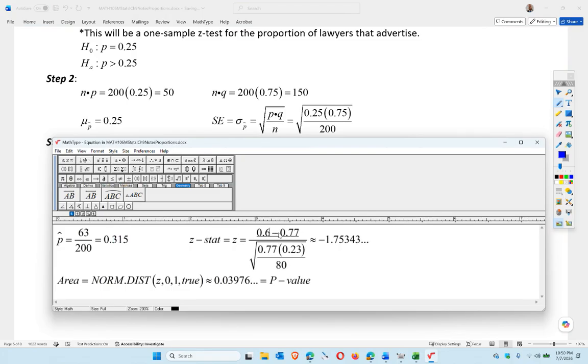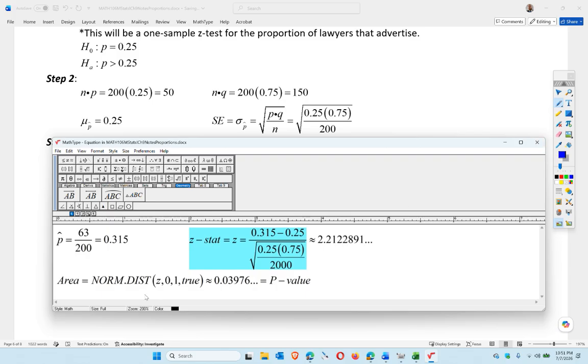So we have 0.315 minus 0.25, over the square root of 0.25 times 0.75 over 200. So that's going to be a positive value this time. That'll be about 2.212289. Okay, so that's our Z statistic basically.